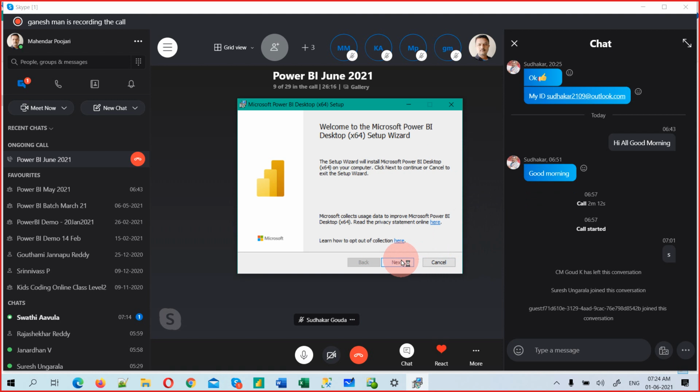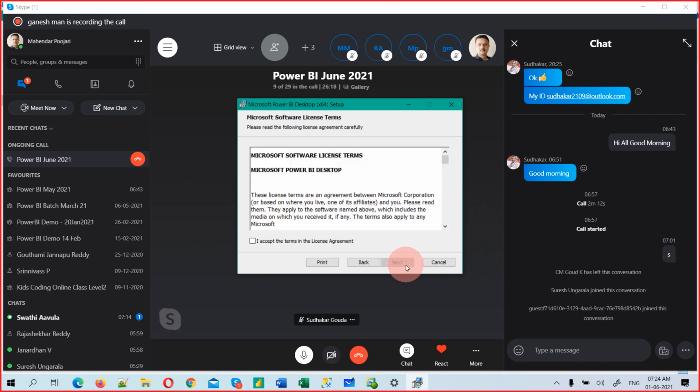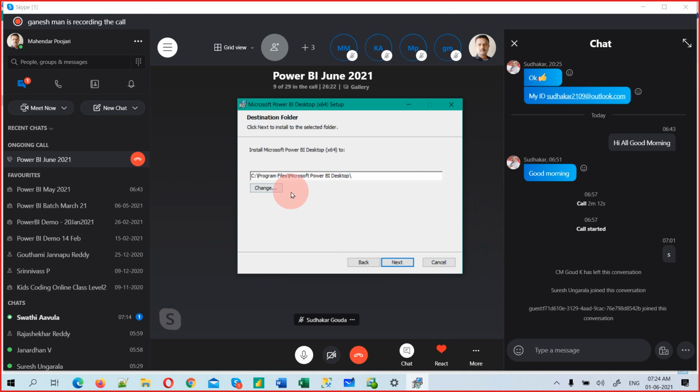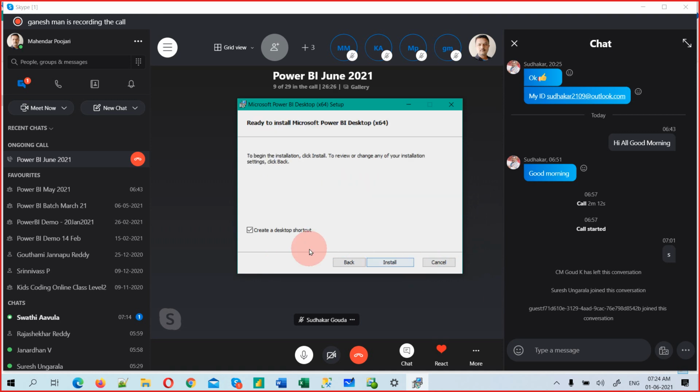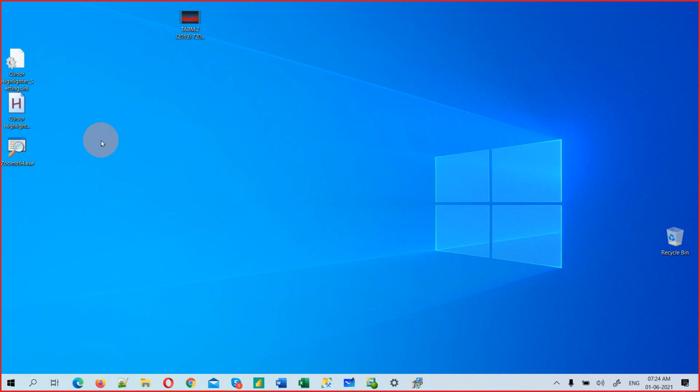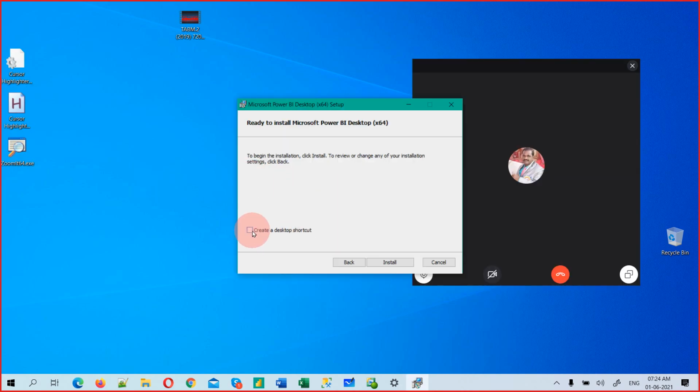So just click next, next. Accept the terms and conditions, and then it will ask you for the install location, and click next, and it will ask to install. So now the real installation will start. For me, it asks to create a desktop shortcut, which will come and stay here. That's perfectly fine, I don't want anything on the desktop. I will keep the desktop very neat.